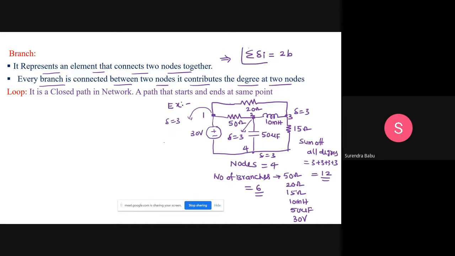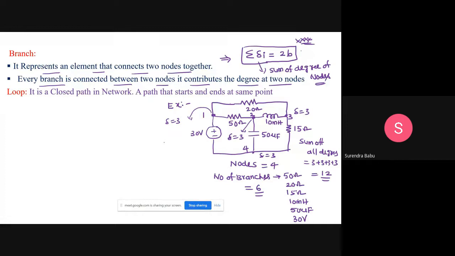This is the relation between the sum of the degrees and the branches. Can you understand this, friends? Then what is the delta I, sir? Sum of degrees, sir. This delta indicates the sum of degrees, degree of nodes, is equal to 2 times of branches. 2 times of how many number of branches are there? 6.